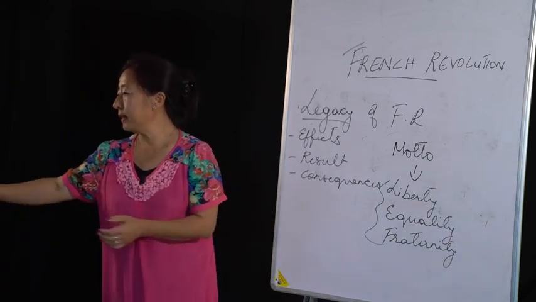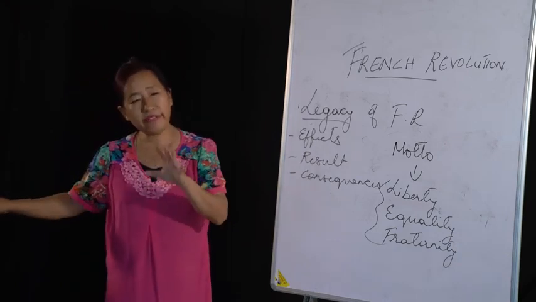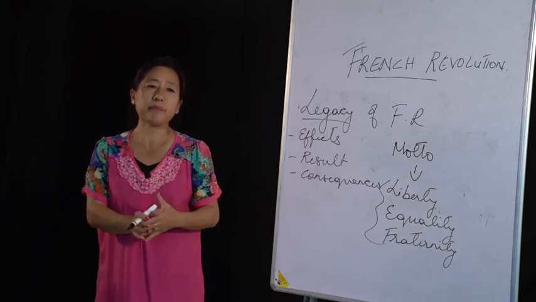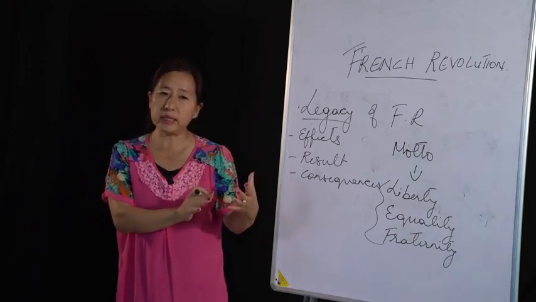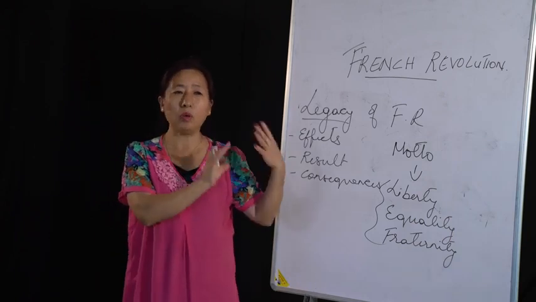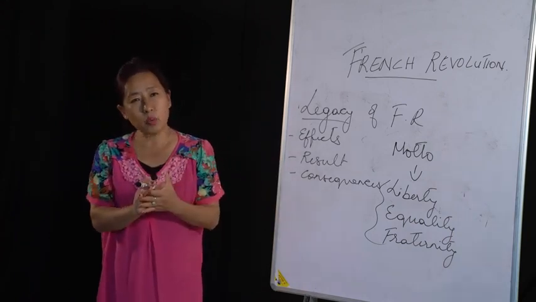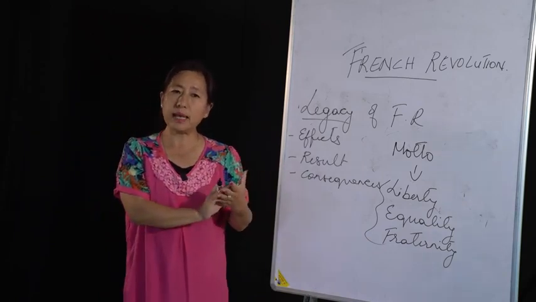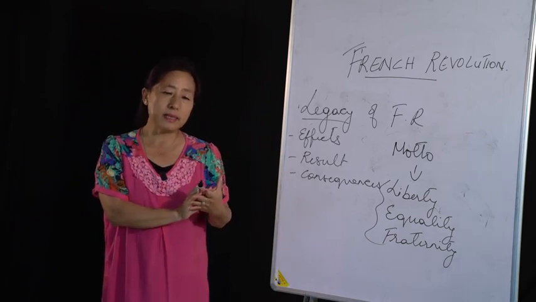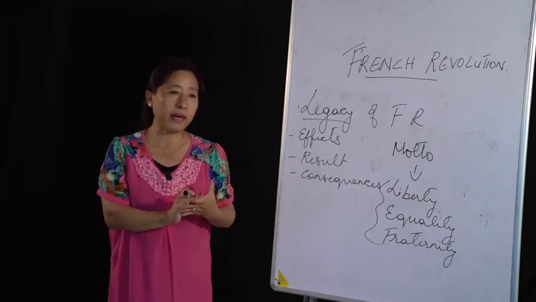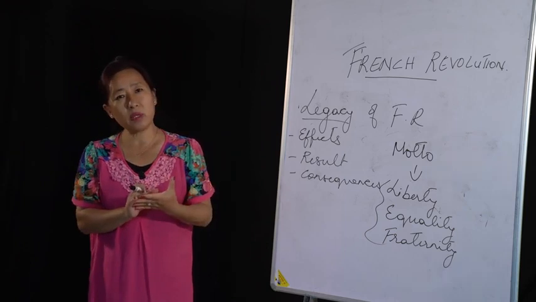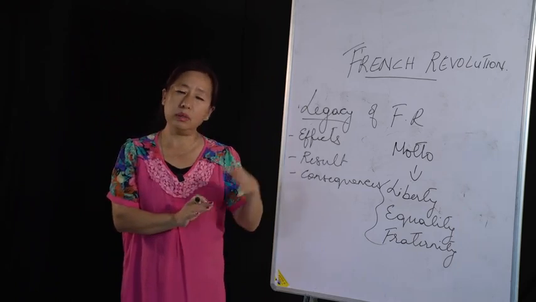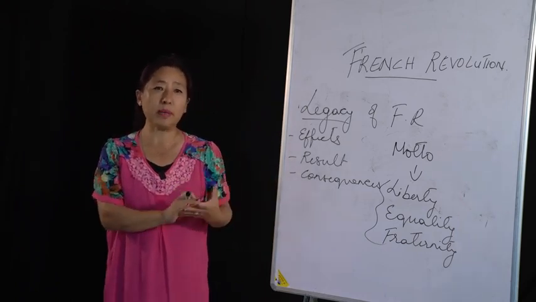Then another point will be the French Revolution. The French Revolution also put into practice that sovereignty comes from below and not from above. Now the reason why this idea came into being is, in the causes we have discussed that the French king, the Bourbon dynasty, believed in the divine right theory. Divine right theory means they believe that they are answerable only to God. Only God can question them. That is what they believe in.